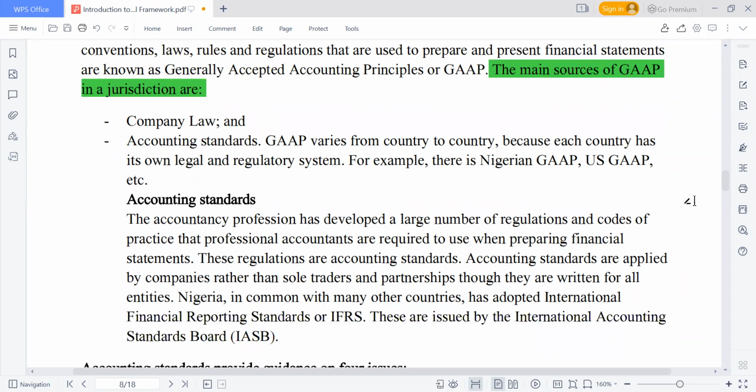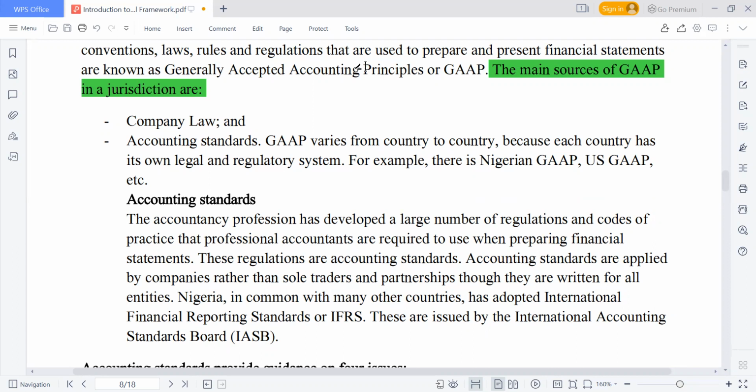One of the requirements of CAMA, which is the company law, is that every company in Nigeria must produce a 5-year financial summary. That's the requirement of the Companies Act.